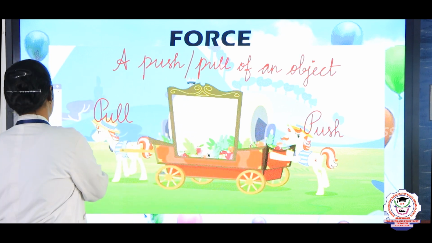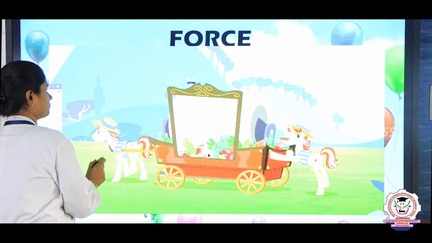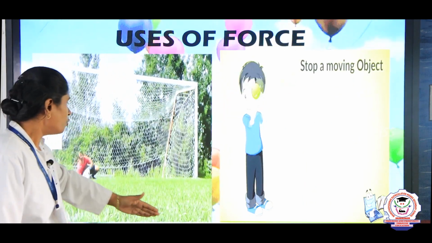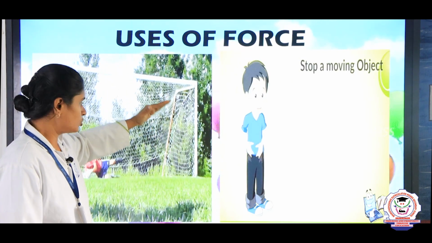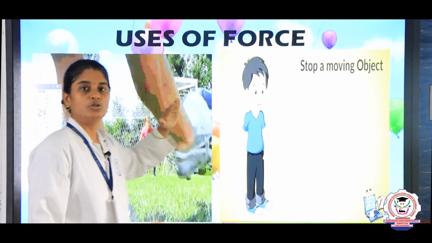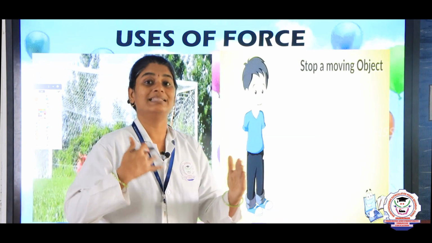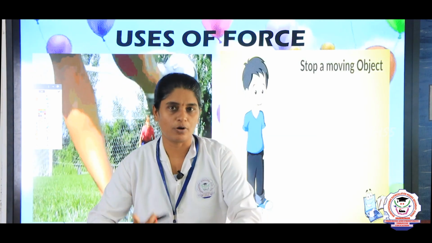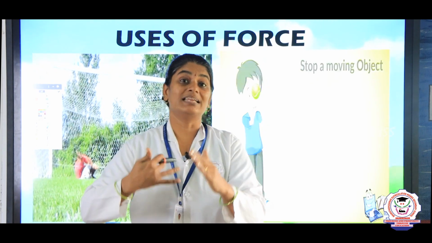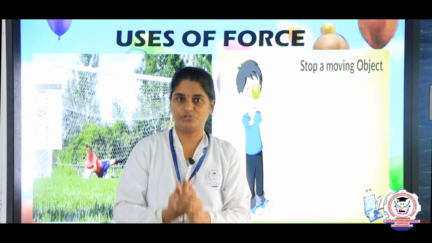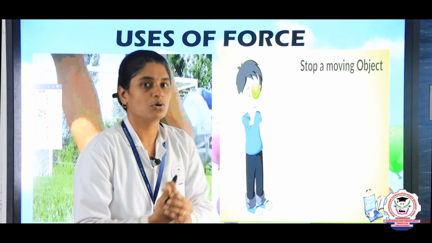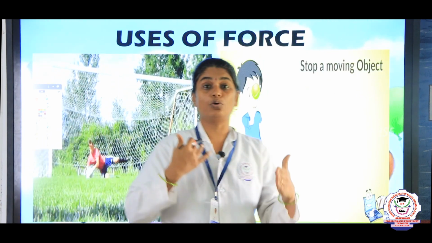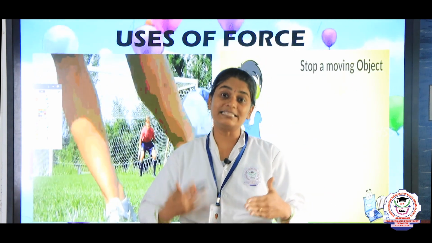What are the effects? The first one is, with the help of force, we can move an object. If any force is applied in the same direction as the movement of an object, we can increase the speed of the object. For example, when you are going in a train, the train increases its speed.